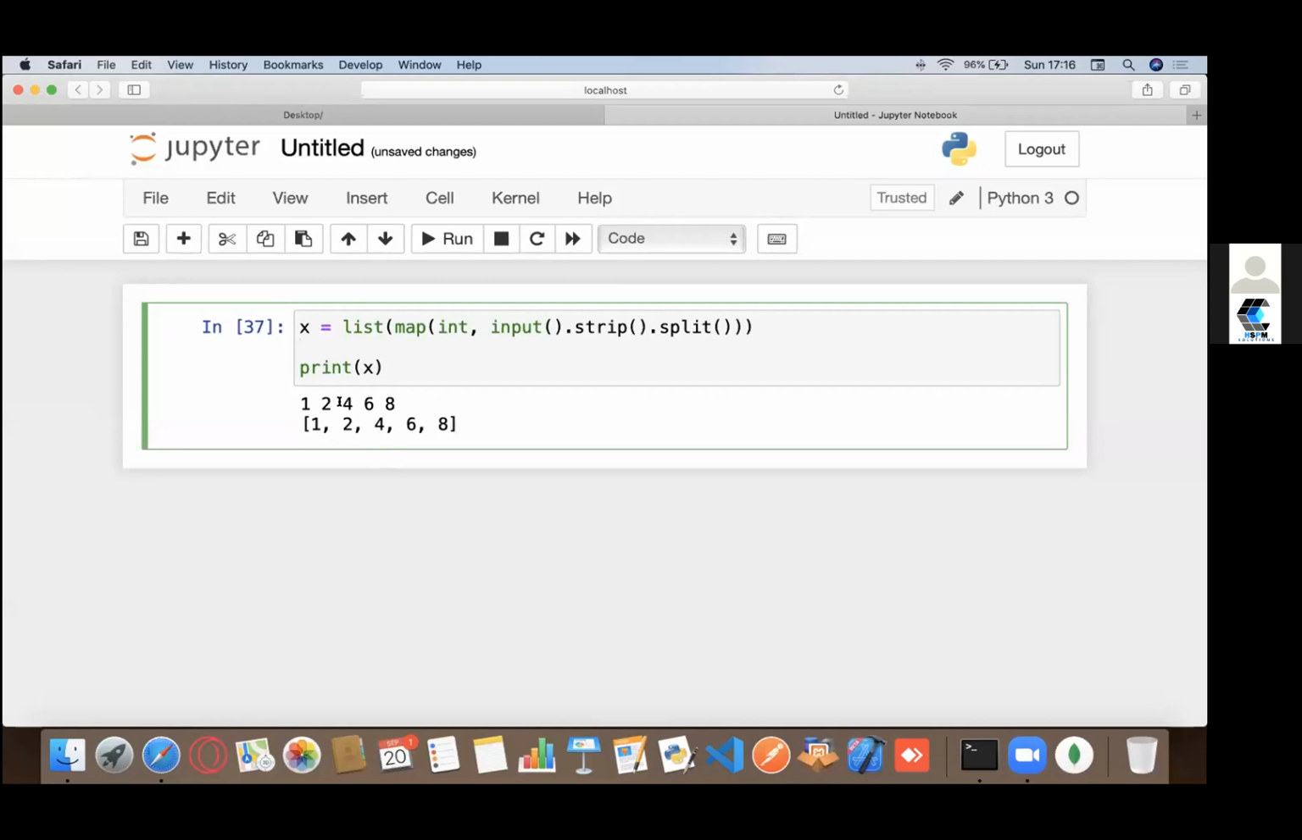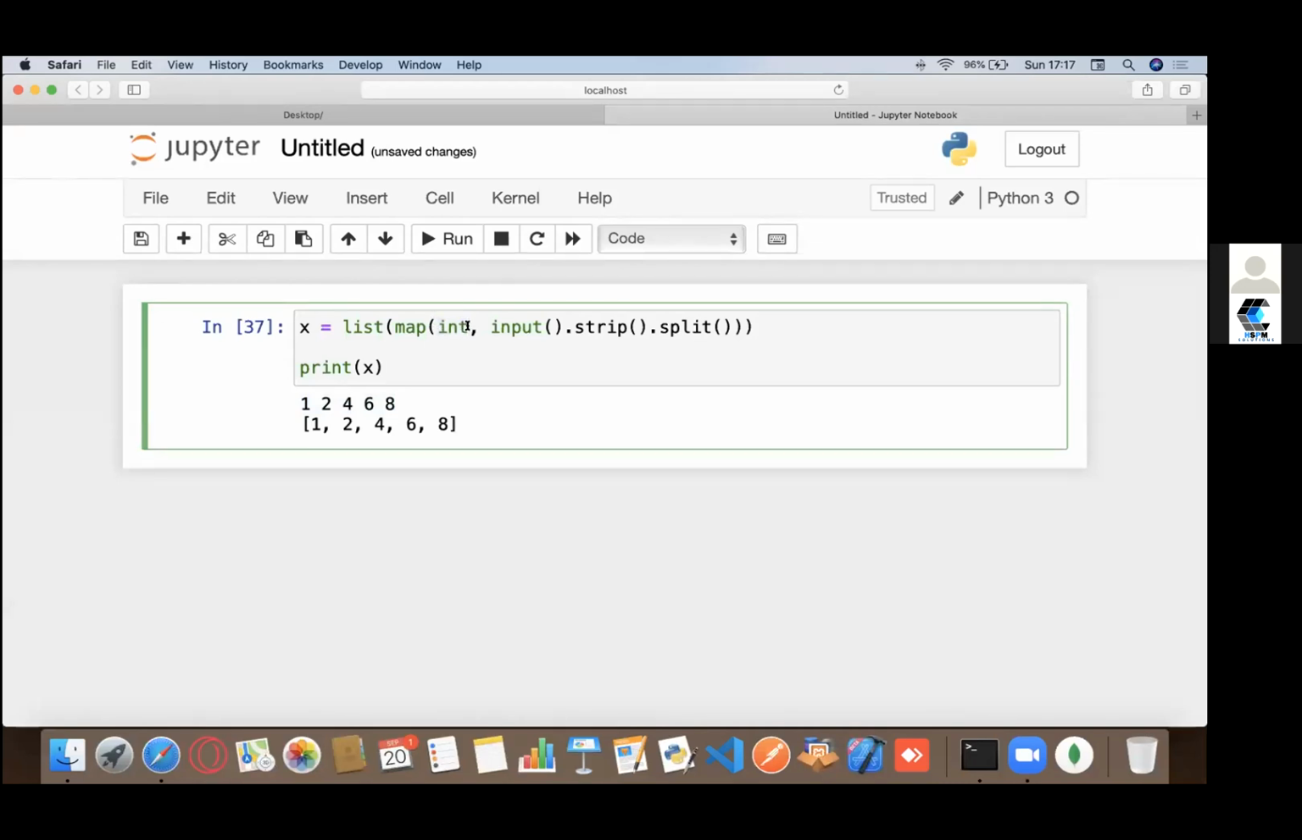Map function, when you have something like this, by default converts it to an integer, right? You could have written something like int input and strip and split it. Splitting basically means, instead of getting 1 2 3 1 2 4 6 and 8 something like this, it takes this, removes any extra spaces that you or the Python environment might have added, and then splits it to numbers, and then map just converts them into an integer.